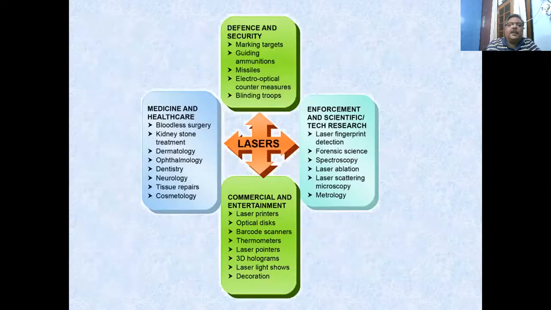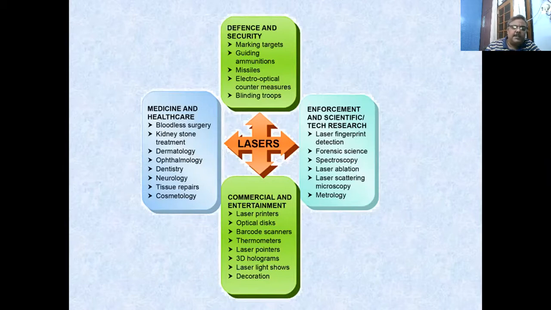Now let's come to the applications of lasers. The broad areas are security and defense, scientific research, commercial and entertainment, and medical applications. For defense and security, we have lasers to detect the targets, to mark the targets, guiding ammunitions and missiles on the target, electro-optical countermeasures, and blinding troops. For research, we have laser fingerprint detection. In forensic sciences, we use different kinds of lasers. Also spectroscopy, laser ablation, laser scattering microscopy, metrology, and others.